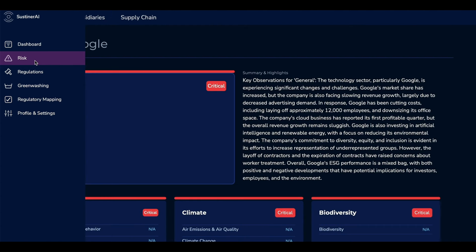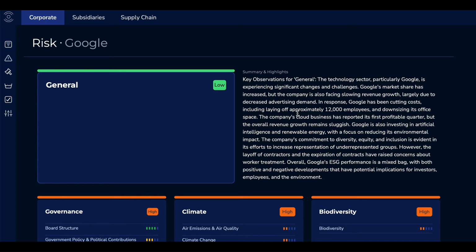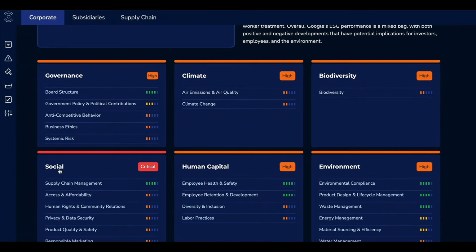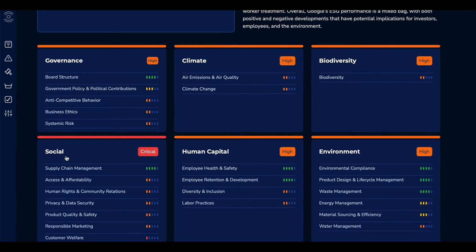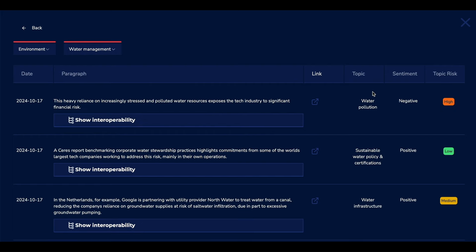Now let's go to risk. You can see here the key information about Google risk. Again, we are using our unique ESGBricks information. So you have the general, and then the key information about Google. You have governance, climate, biodiversity, environment, human capital, and social. Under all these pillars, there are themes, for example under governance, board control, and under climate, air emission and climate emission. If you want to know more, for example, we click on water management under environment, and that will give us all the key information. So the risk is high, for example, in this.